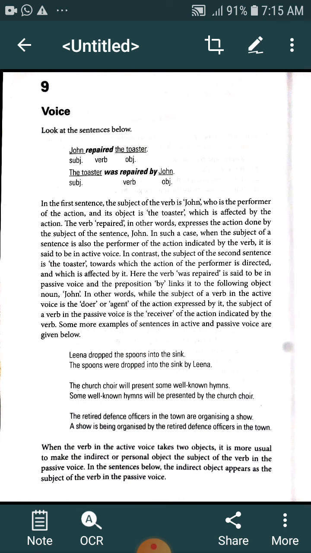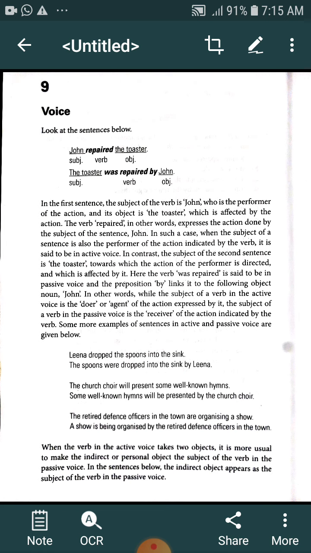Generally, both sentences express the same meaning, but when we want to express the importance of the object, we generally use passive voice. And when we want to focus on the importance of the subject, the doer, the performer, at that time we generally use active voice. So, that is one thing you must know about the use of active and passive voice.